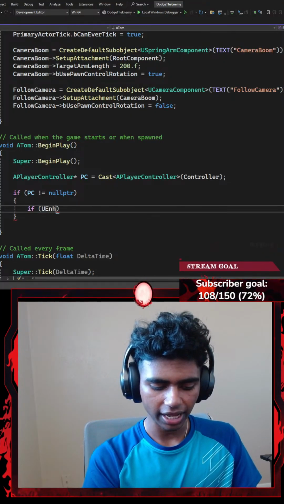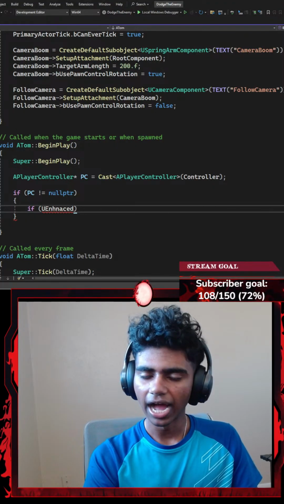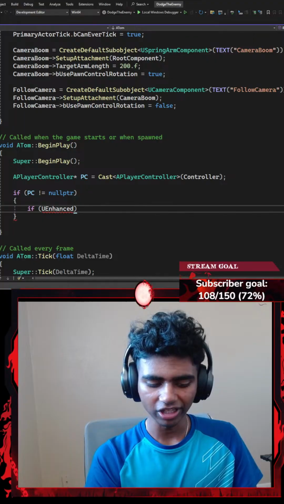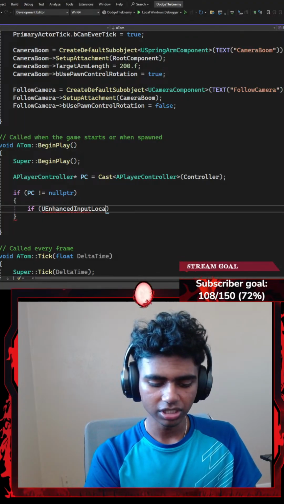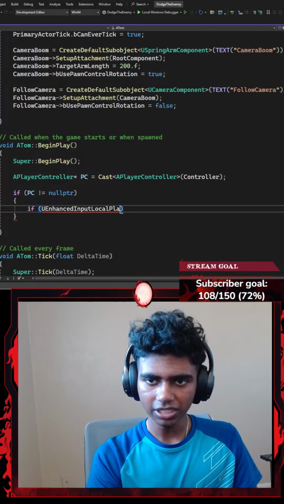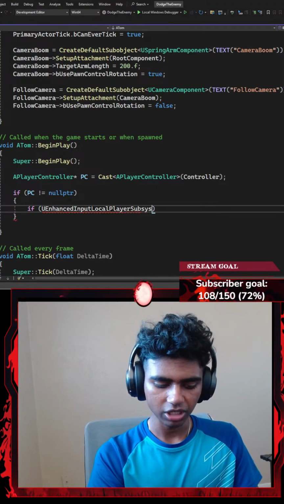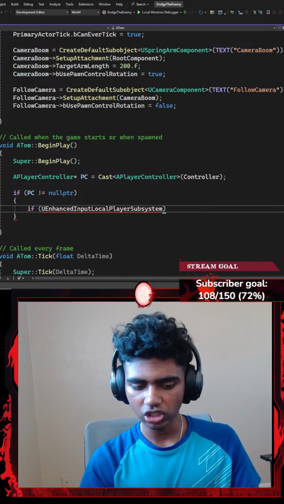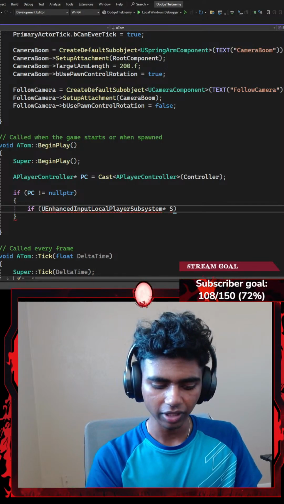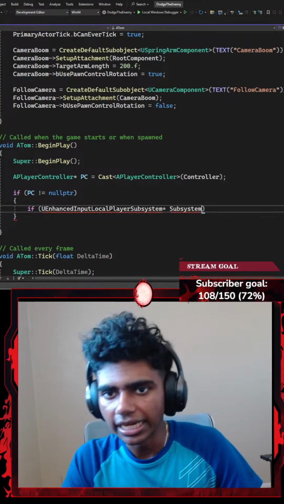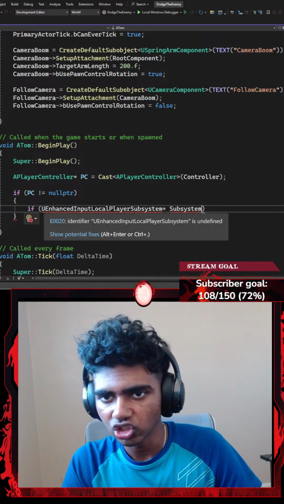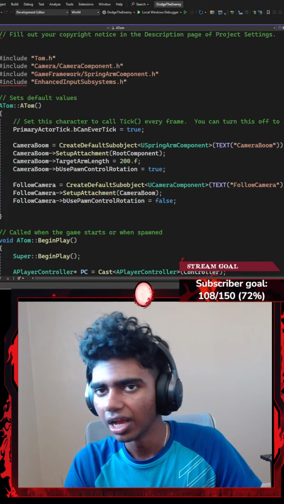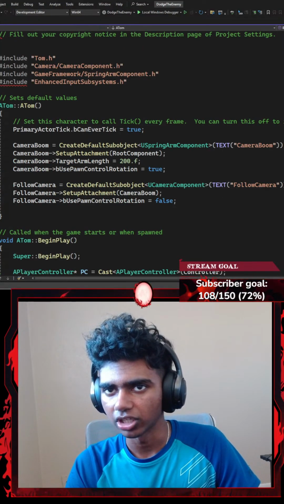To check if my UEnhancedInputLocalPlayerSubsystem, which is going to be represented by a pointer called something like subsystem. Did I spell it wrong? Enhanced input local player subsystem. I spelled something wrong here.